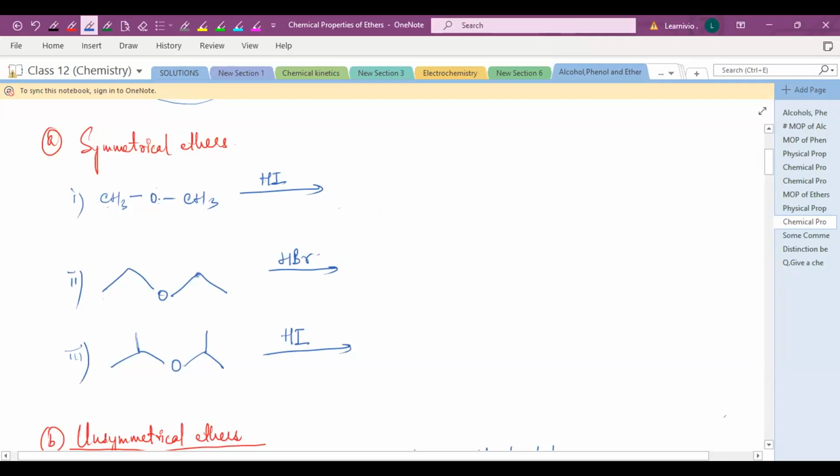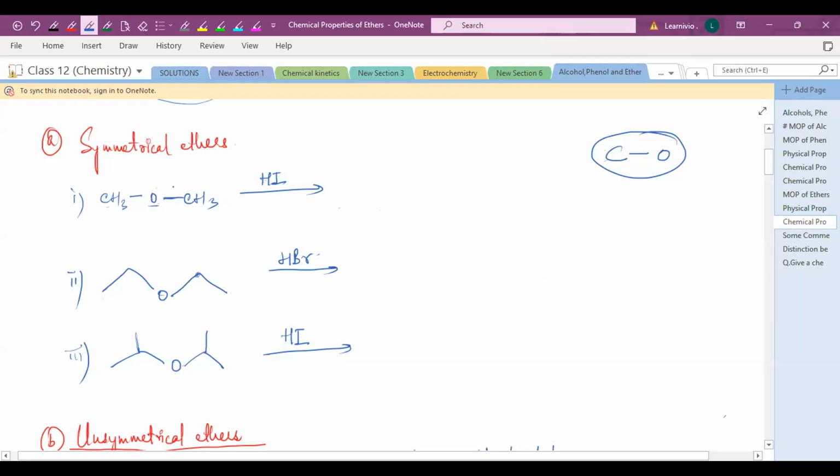If you're having a symmetrical ether, don't worry over here, no need to worry about that. So which bond will you cleave? This is the oxygen linkage, and this is CH3, CH3. Both groups are the same. The question is the cleavage of the C-O bond, so you just have to cleave the C-O bond. Which C-O bond will you break? It is up to you. It's a symmetrical ether, so you can break any C-O bond.